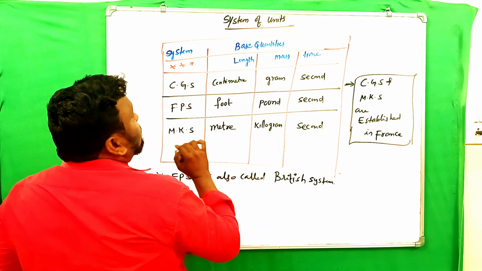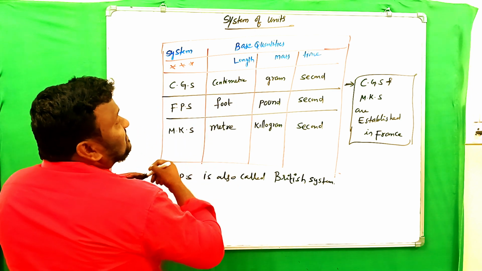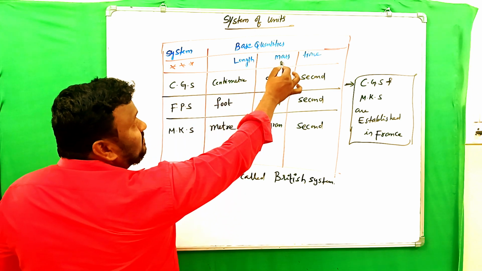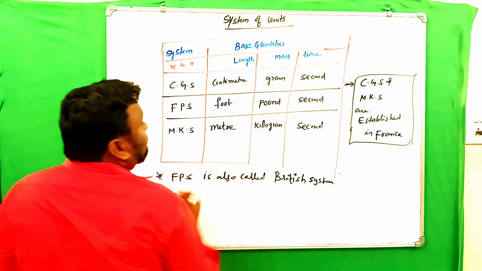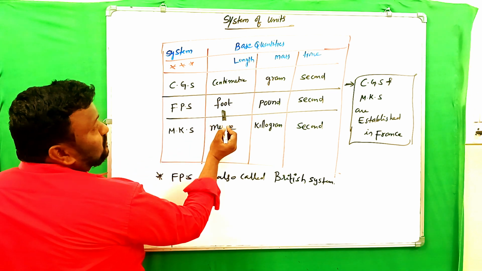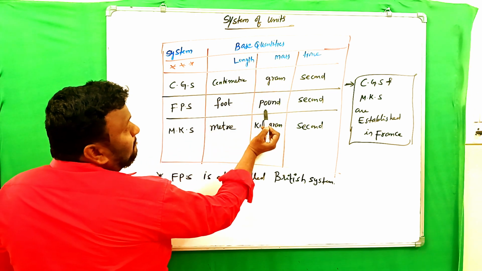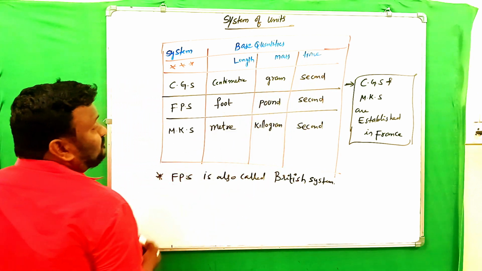So let's see. According to CGS, length should be measured in centimeters, mass in terms of gram, time can be represented in terms of second. And according to FPS, length can be measured in foot, mass pound, time second.